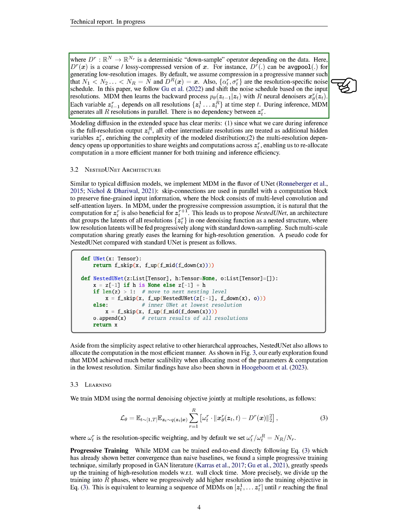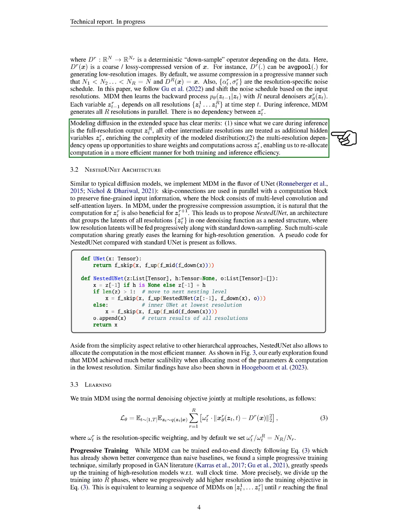By default, we assume compression in a progressive manner such that the size of the data decreases as we move from one resolution to the next, with the original data being the largest. Also, there are resolution-specific noise schedules. In this paper, we adjust the noise schedule based on the input resolutions. MDM then learns the backward process with neural denoisers. Each variable depends on all resolutions at a given time step. During inference, MDM generates all resolutions in parallel. There is no dependency between the variables at a given time step.